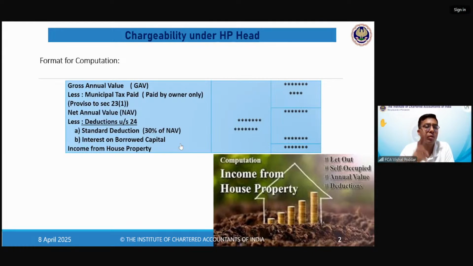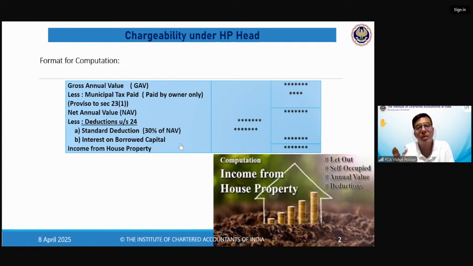But as Ishan rightly pointed out, this rule is applicable only for salary head. But when you come to house property head and when you come to capital gains head, for both these heads, the method is accrual with exception. Exception means in one or two cases it can be cash, otherwise it is accrual for house property and for capital gains. And then for the other two heads, that is business head, PGBP, or the other sources head, interestingly, the law says it is your choice. If you want, you can do it on cash basis. If you want, you can do it on mercantile basis.